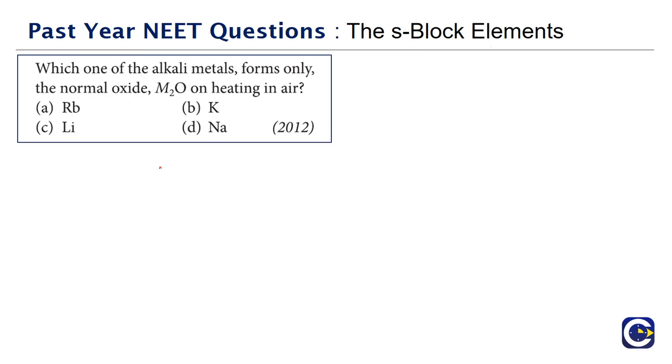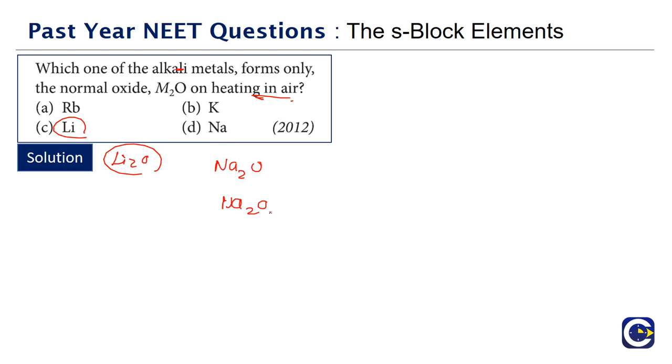Next we have a question that has come in 2012. Which one of the alkali metals forms only the normal oxide M2O on heating in air? See, lithium is the only alkali metal that forms the simple oxide, Li2O. Sodium will form sodium oxide, and it will also form sodium peroxide. And potassium and rubidium can even form superoxides, KO2 and RbO2.